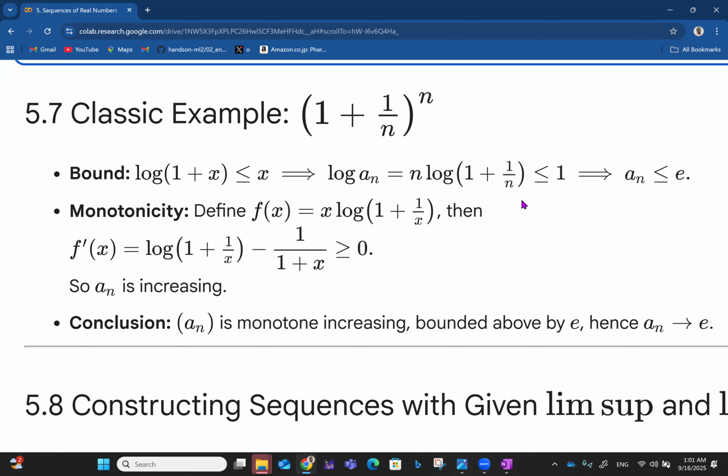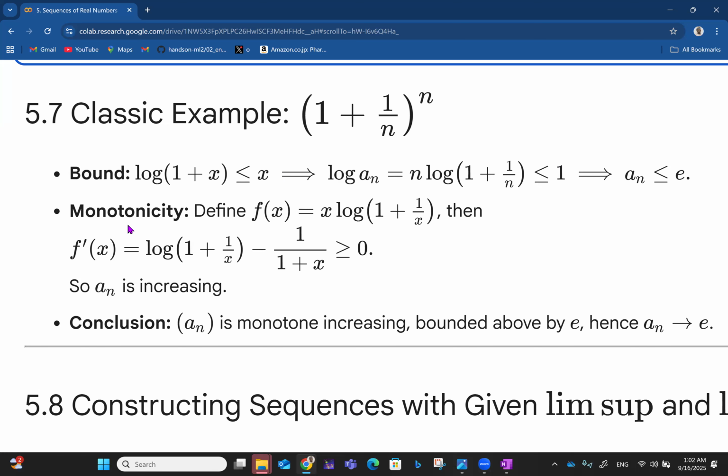So basically what's happening here is this is log of a_n, and then you have n log(1 plus 1 over n). If you want to take away this x, it's more like dividing both sides by x. So log a_n is now n log(1 plus 1 over n), which is less than or equal to 1. And that implies that a_n is less than or equal to e. e is 2.718, like that.